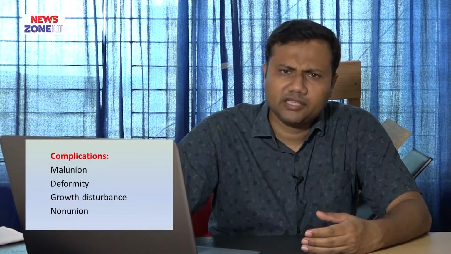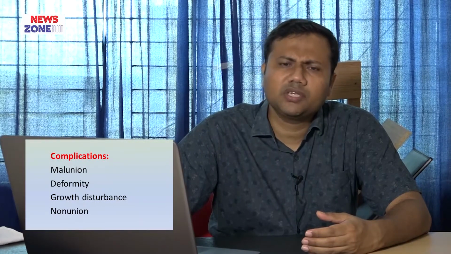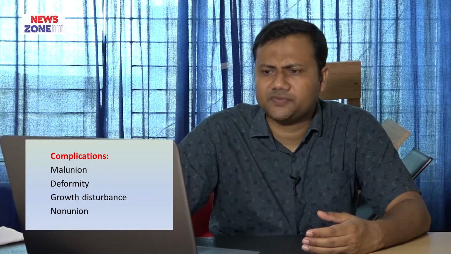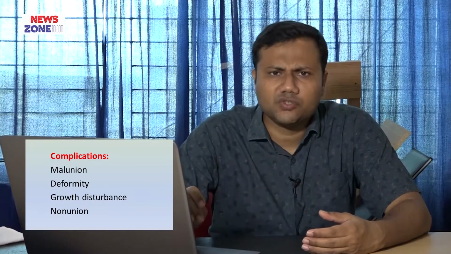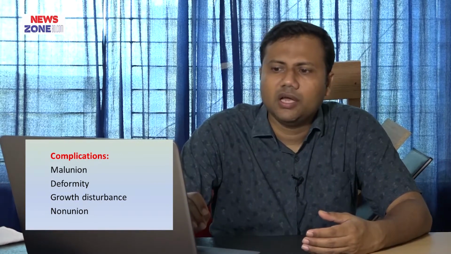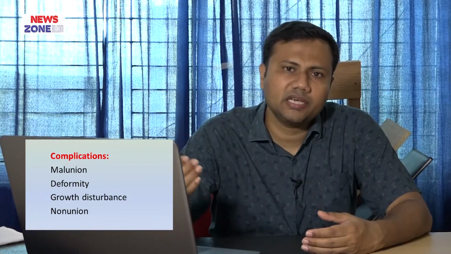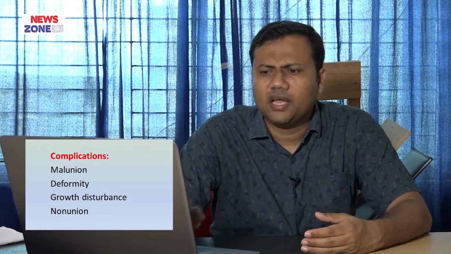And I am about to finish my lecture today. Before that, what complications may develop in case of children's fracture? Complications means there is a chance of malunion if not treated properly, or if there is an injury to the growth plate, there is a chance of deformity and growth disturbance, and very rarely non-union may occur.